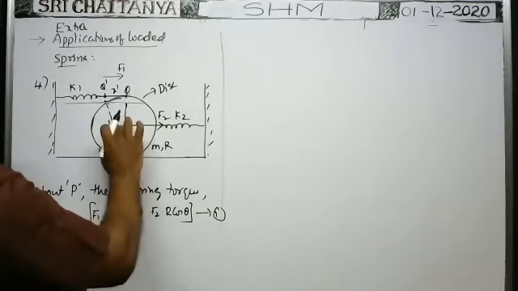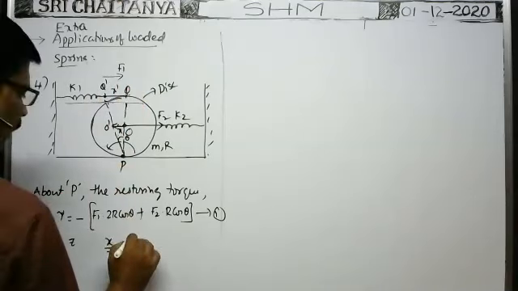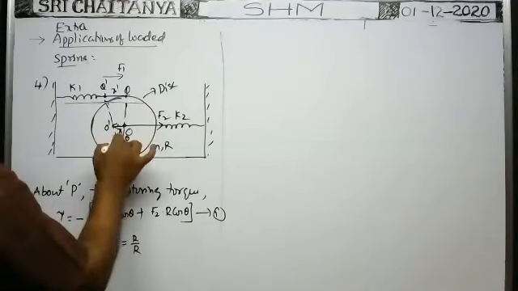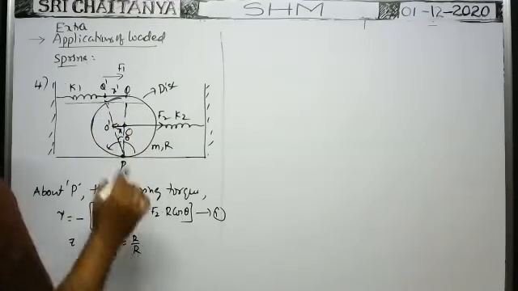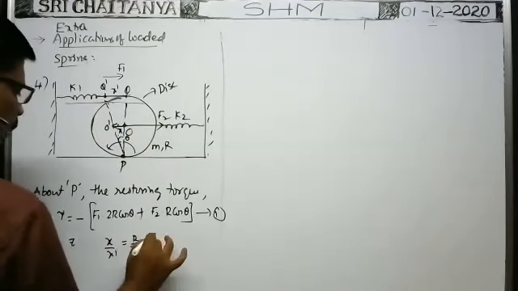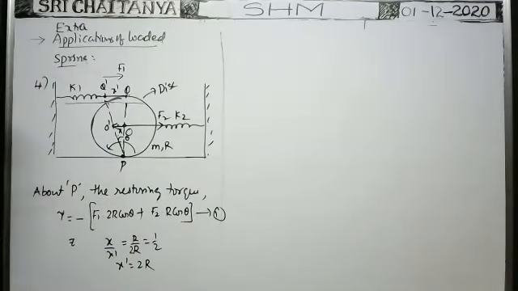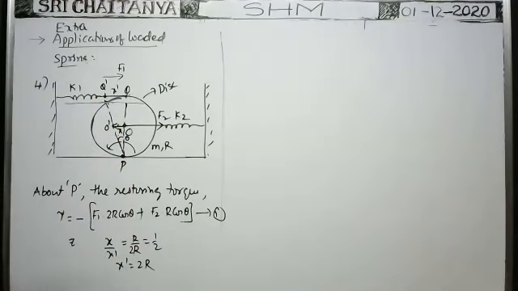This x is at a distance r, and this is at a distance 2r. That's why, by the similar triangles property, this is one triangle and this is another triangle, so x by x dash is equal to r by 2r, that is equal to 1 by 2. Therefore, x dash is equal to 2x.